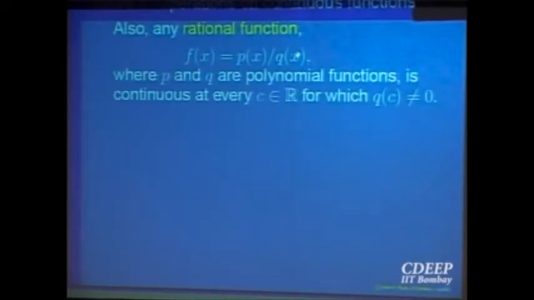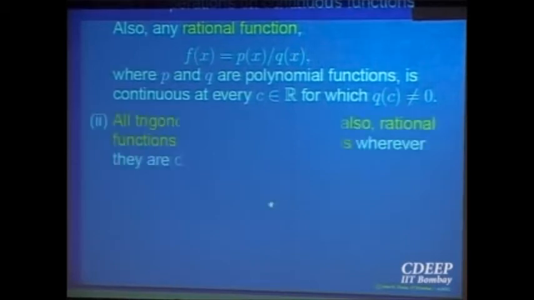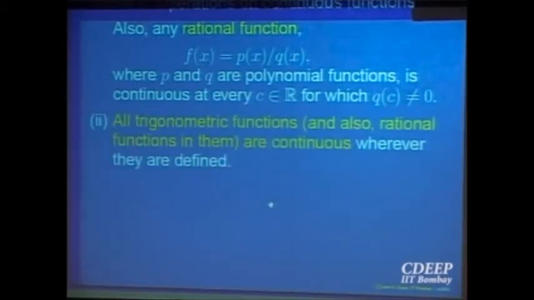The function f(x) = x is continuous. Multiply it with itself, x squared is continuous. x^n is continuous. Multiply, add, you get a polynomial function. So using those limit theorems, any rational function, wherever it is defined, p(x) by q(x), where p is a polynomial and q is a polynomial, will be continuous. Trigonometric functions and all their rational combinations are continuous.